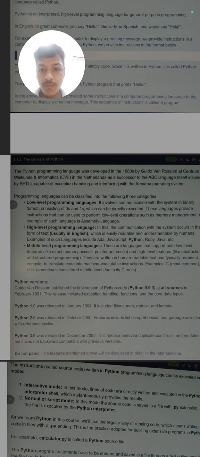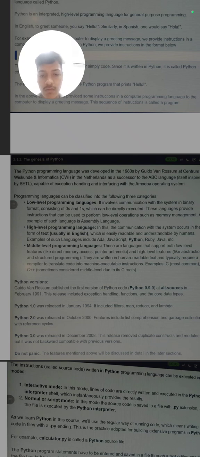There are many versions of Python. The first version, Python 1.0, was released in January 1994. There is no need to properly learn this date when it was released. You just need to understand that there are many versions of Python. It includes filter, map, reduce and lambda. So these are the features that were supported by Python 1.0. Then Python 2.0 was released in October 2000. Features include, so you can learn this from this PDF.